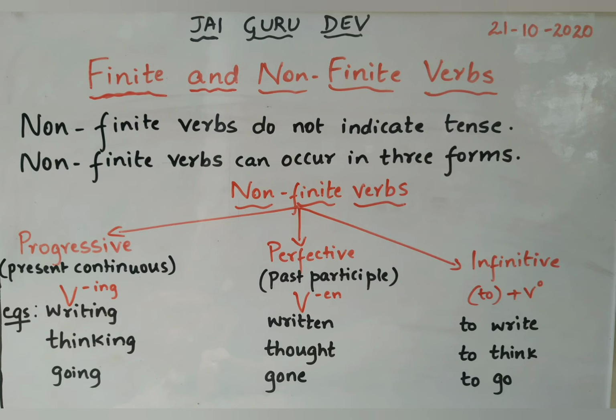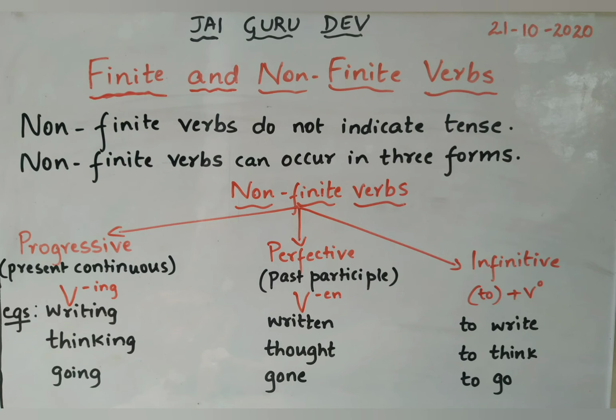In the perfective form, the verb will be in the past participle form. That is, verb added with en. For example, written, thought, gone, etc. In the infinitive form, we'll be adding to before the original verb. For example, to write, to think, to go, etc.